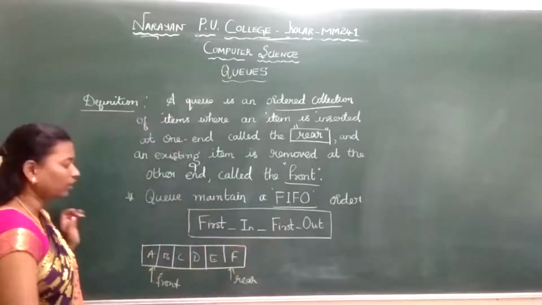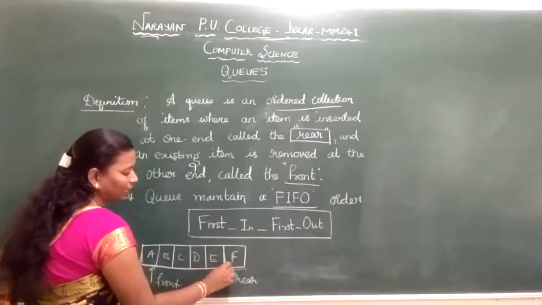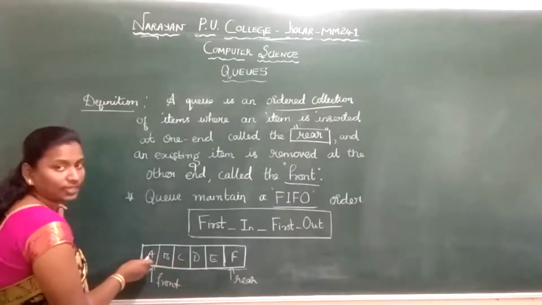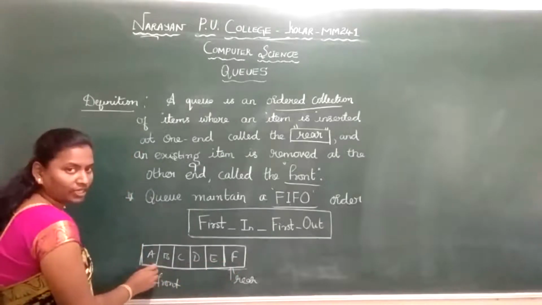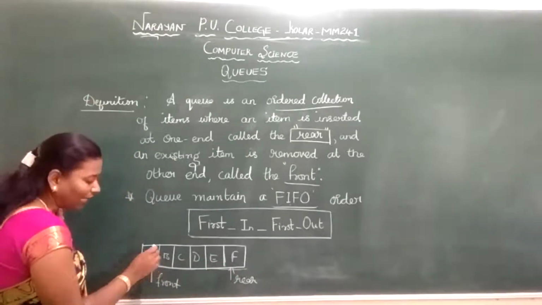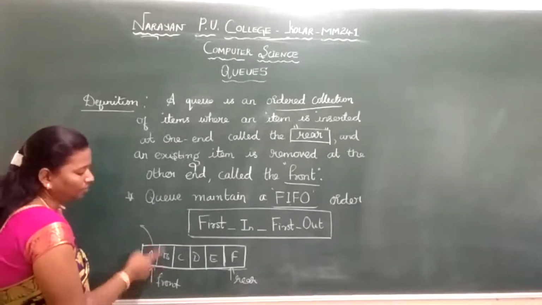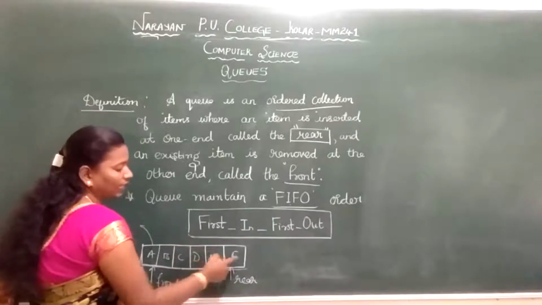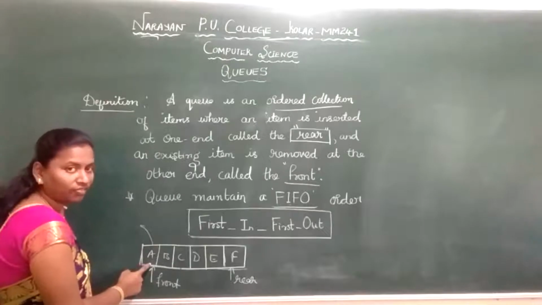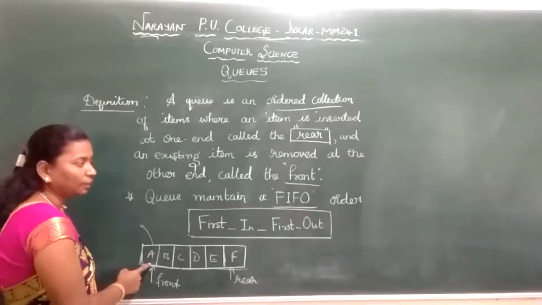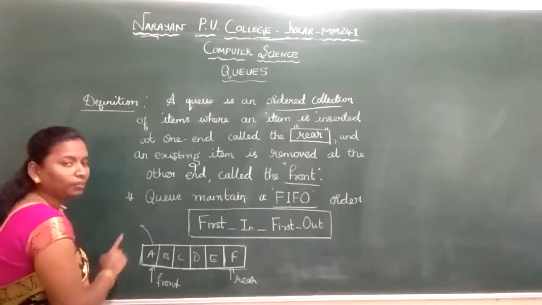Now I have taken an example of a queue. Here I am inserting elements. At the rear end I have inserted A, B, C, D, E, F first. The element inserted first is A. When I delete from the front end, which element is removed? A first, then B, then C, then D, then E, then F. So this is first in, first out. The element inserted first will be removed first. Now A was inserted first, so A will be removed first.